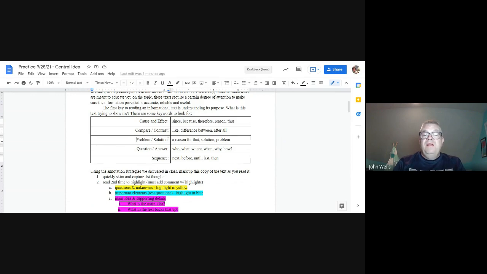Problem solution, again, that's pretty straightforward. Here's a problem and here's how we can solve it. One thing to think about here is that informative text does not try to persuade you, does not try to get you to do something different. And so it is just presenting that information. It isn't trying to change your mind necessarily.